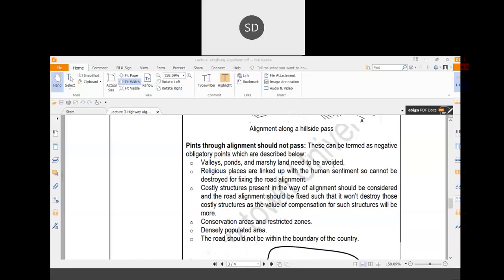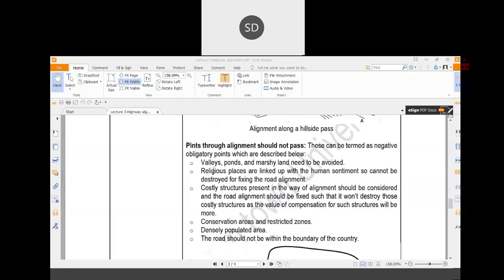So if there are some valleys, some ponds, some marshy lands, in that case, this portion of the land should be avoided because if you want to construct the road over there, you have to invest huge money. Okay, because the construction procedure for that type of road requires huge investment.